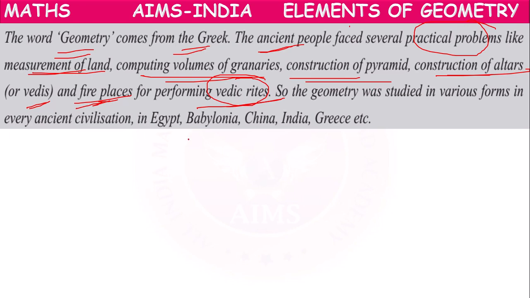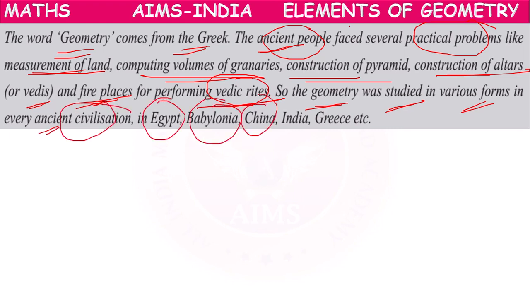While constructing all these things, they faced a lot of problems. So geometry was studied in various forms in every ancient civilization like Egypt, Babylonia, China, India and Greece, for many years.